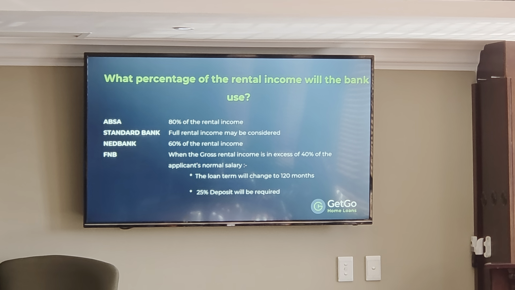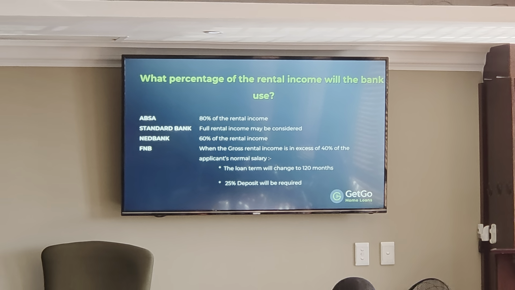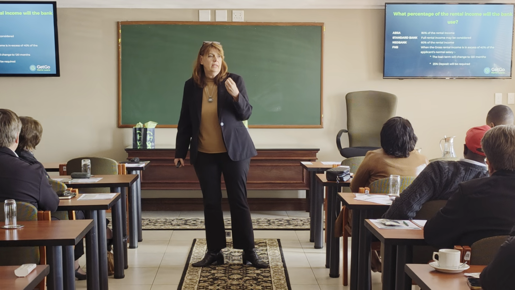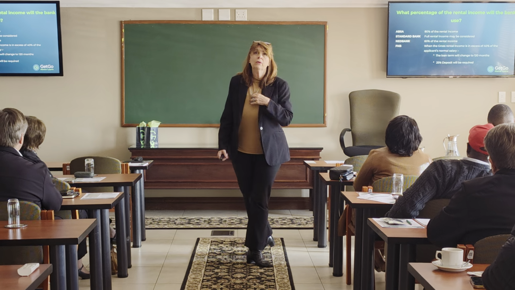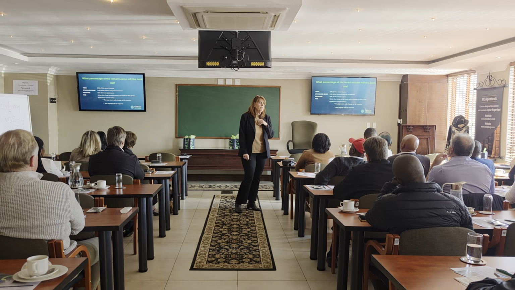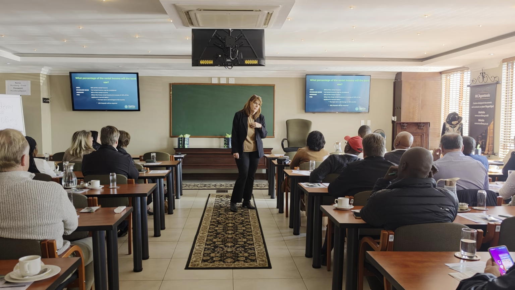And FNB, when the gross rental income is in excess of 40% of the salary, then there are different applicables, and this is very important. Then they will reduce the loan term to only 120 months, and they will insist on a 25% deposit.